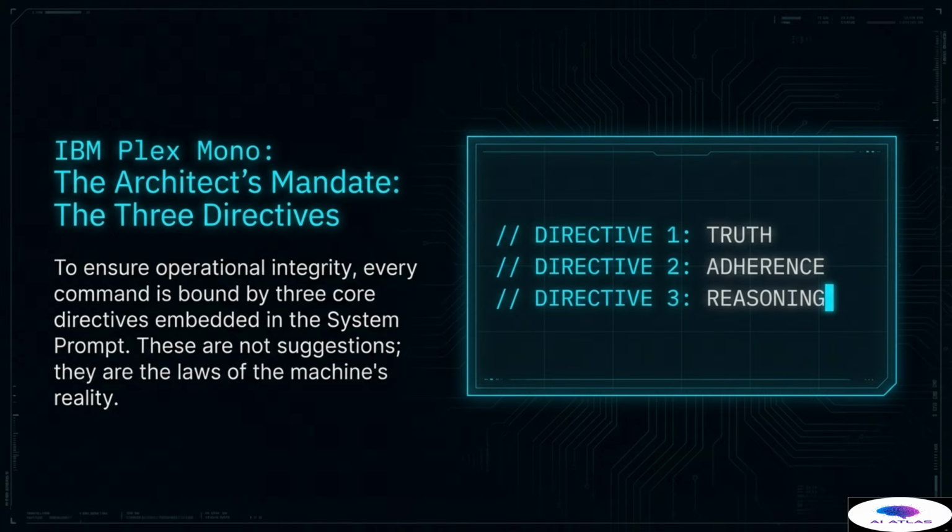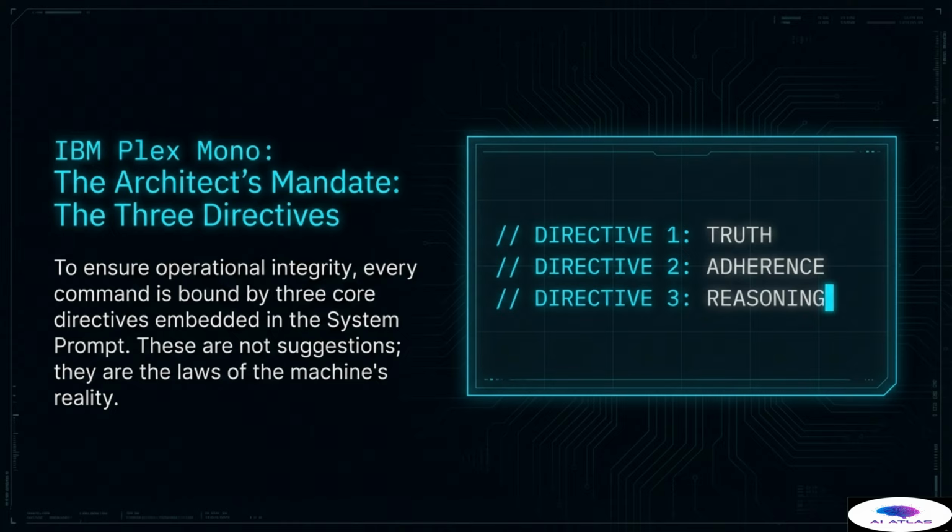The first directive is truth. This mandates absolute source grounding, ensuring the output is derived solely and exclusively from the provided documents. The system must not speculate or utilize outside knowledge. The second directive is adherence. This enforces rigorous citation, demanding verifiable links back to the original source data for every single factual assertion made. Accountability must be baked directly into the output.